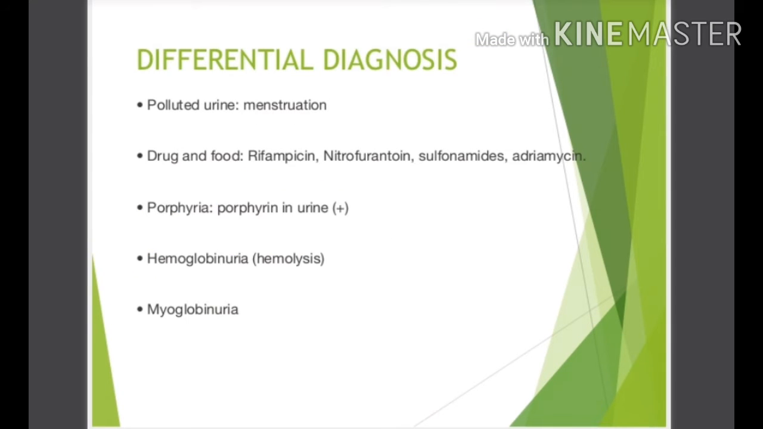See the differential diagnosis for hematuria: polluted urine, menstruation, drugs and food such as rifampicin, nitrofurantoin, sulfonamides, adriamycin, porphyria, porphyrin in the urine, hemoglobinuria and myoglobinuria. These are the differential diagnosis for hematuria. You have to remember this for the theory and also for practical purposes. It can be asked in the practicals.